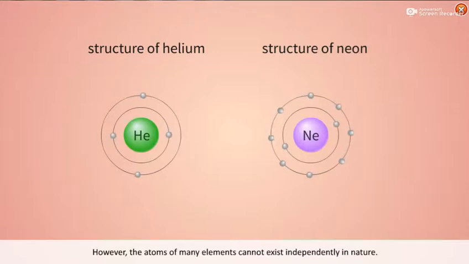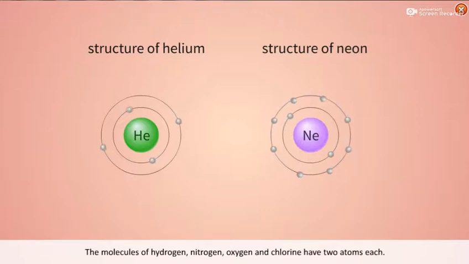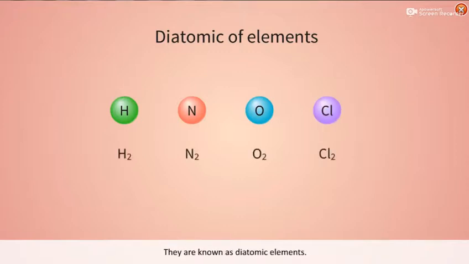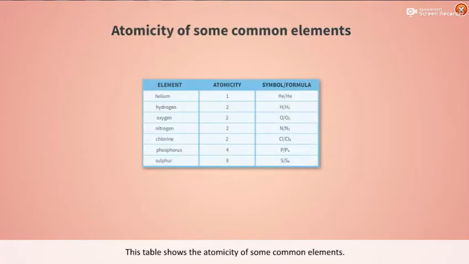However, the atoms of many elements cannot exist independently in nature. The molecules of hydrogen, nitrogen, oxygen, and chlorine have two atoms each. They are known as diatomic elements. The number of atoms present in a molecule of an element is known as its atomicity. This table shows the atomicity of some common elements.